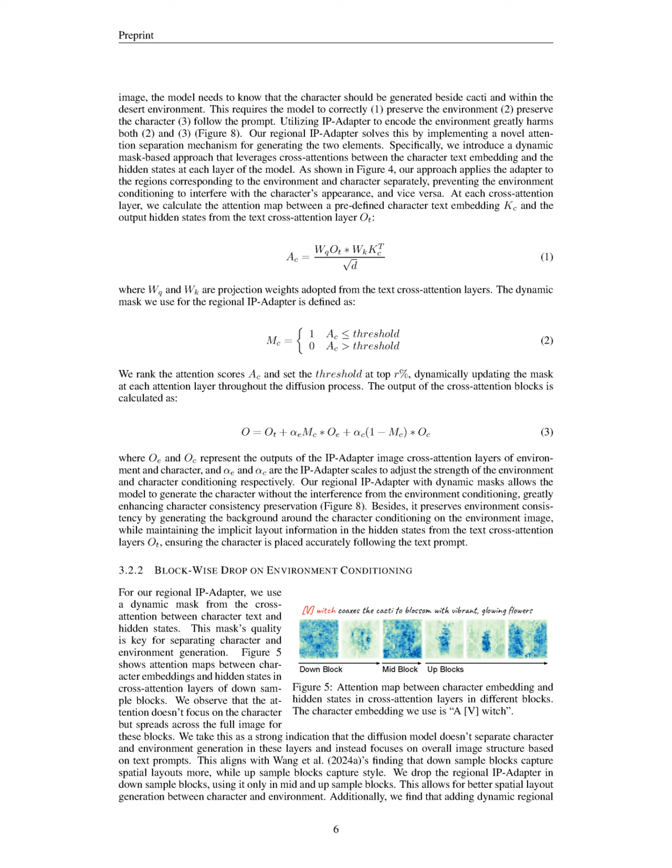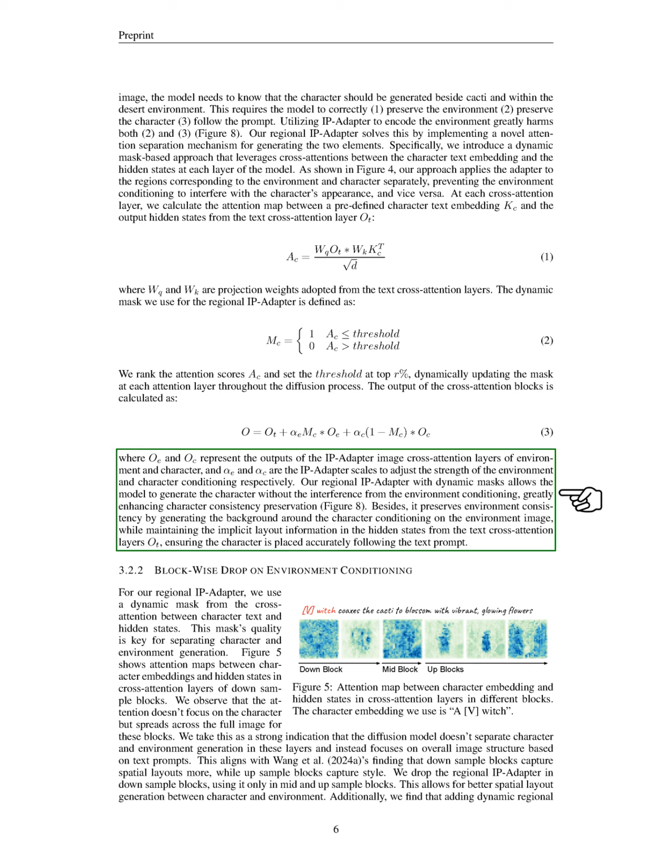Section Summary. In this section, we present Unbounded, an interactive generative game that utilizes large language models and text-to-image generation to create customizable characters and dynamic worlds, enabling real-time gameplay. We introduce a regional IP adapter that enhances character and environment consistency by allowing dual conditioning, ensuring characters are accurately placed within user-defined environments while preserving their features and following text prompts.